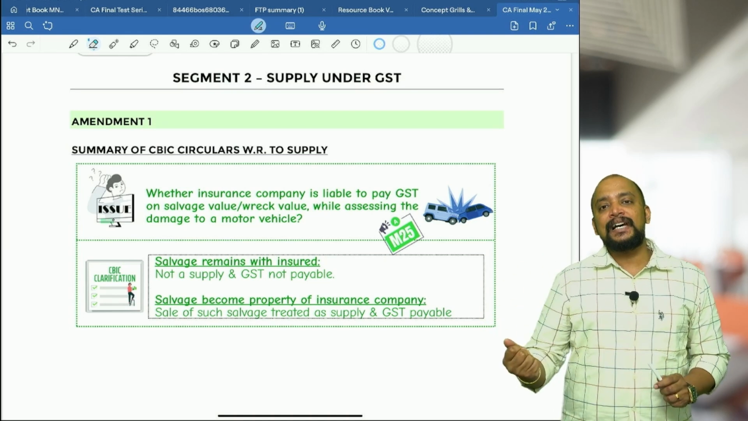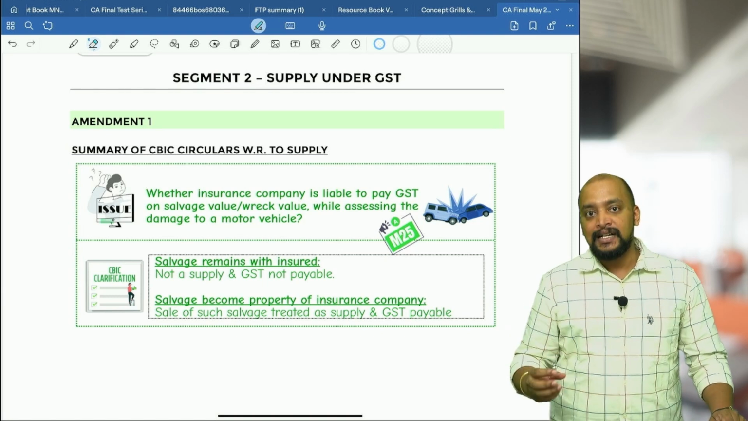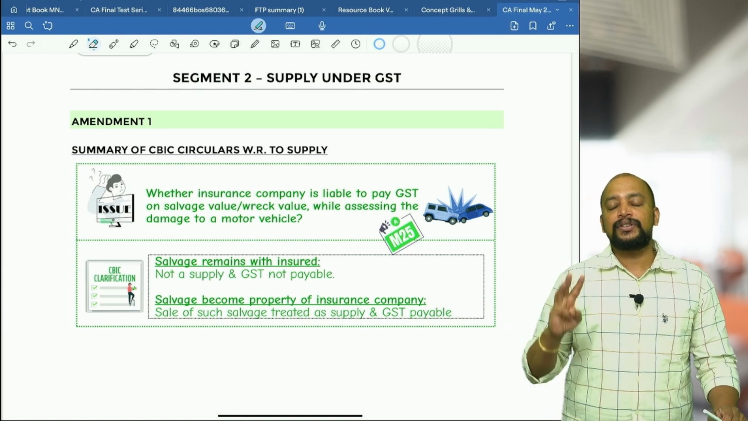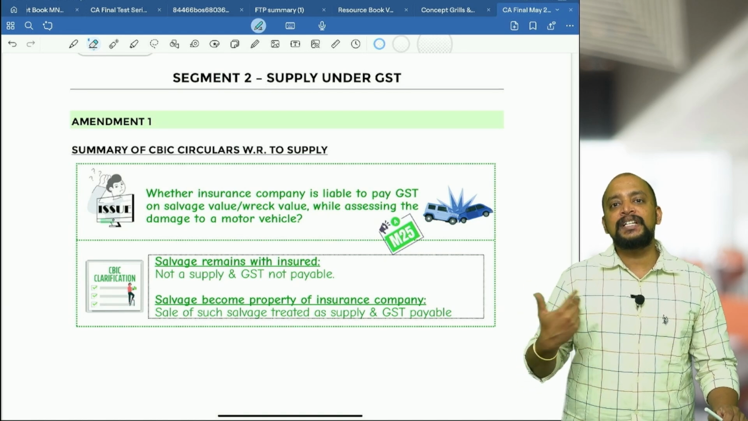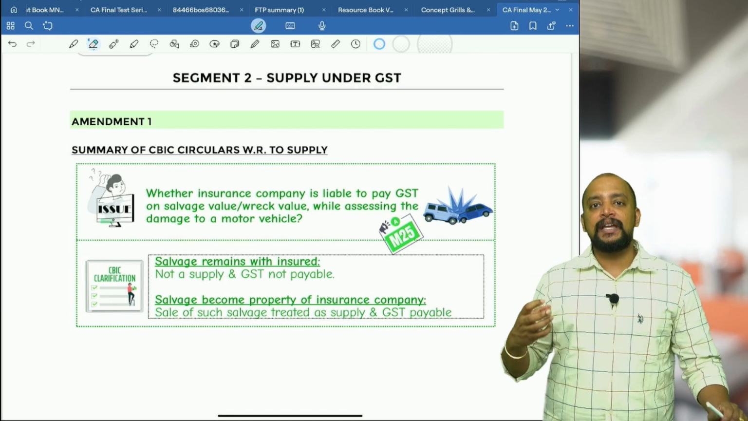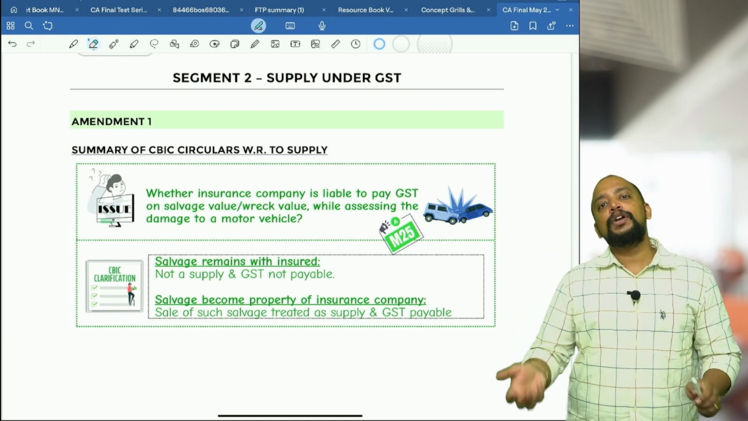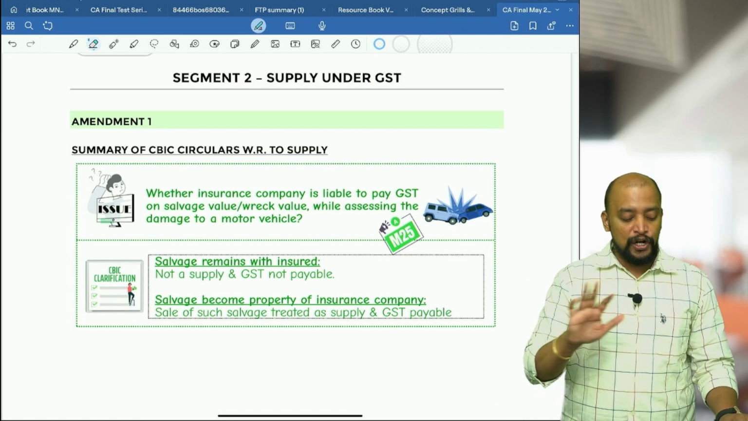If the salvage belongs to the insured, which means if the damage is somewhere like 10 lakhs and the insurance company pays only 7 lakhs, then 3 lakhs is the salvage value. When the insurance company pays only 7 lakhs, that 3 lakhs worth of salvage belongs to the insured. What will he do with the salvage? He will sell it. When he sells it, will it become supply? No, it will not become supply.